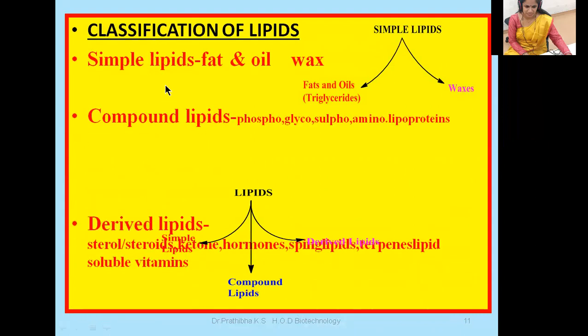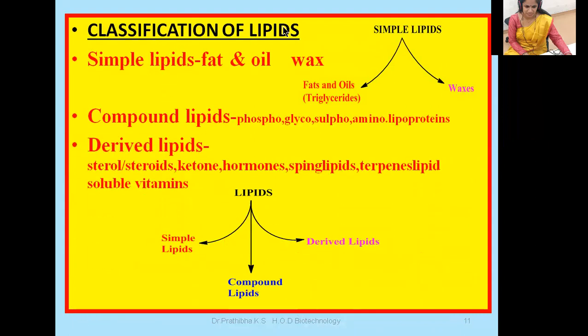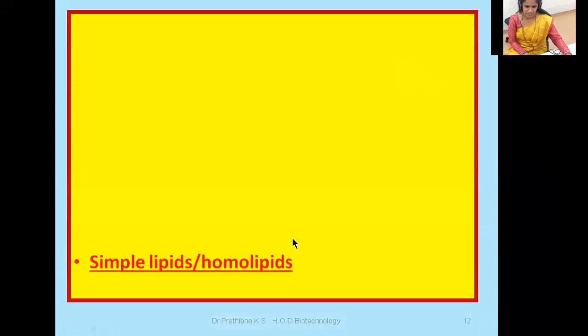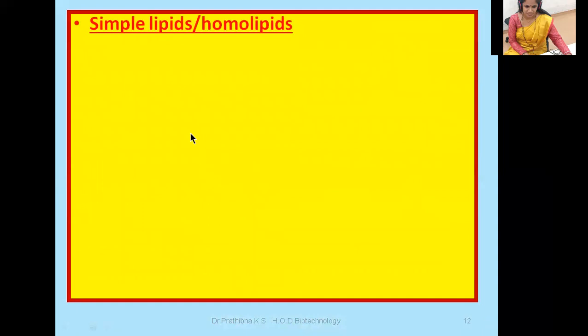Let me recall here: classification of lipids is mainly based on the nature of the products upon hydrolysis. Simple lipids are further classified into two types, fats and oils, and waxes. These fats and oils are also known as triglycerides. Compound lipids I already told, and then there are the derived lipids. So this is all about the classification of lipids. Now let us understand the classification one by one.